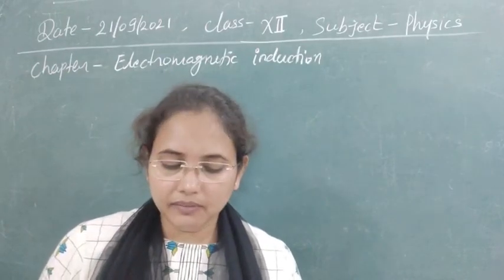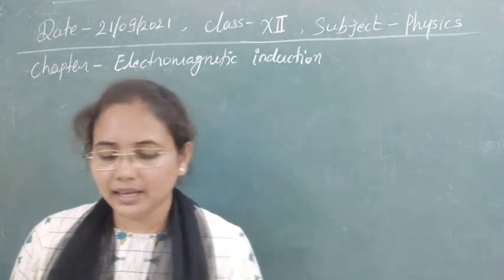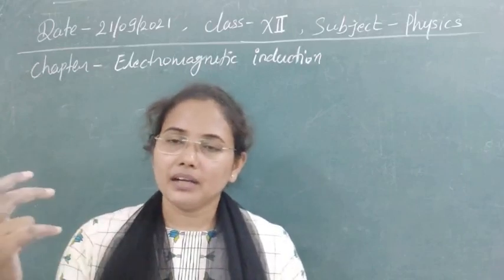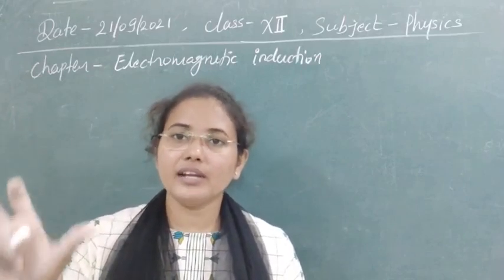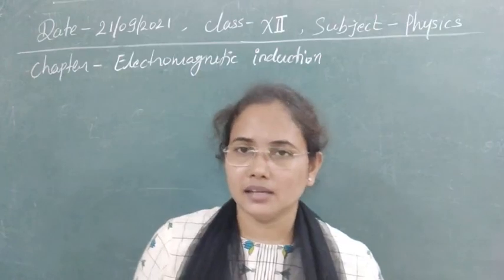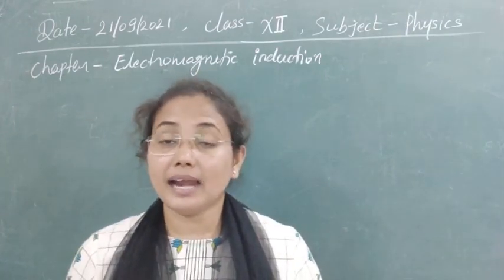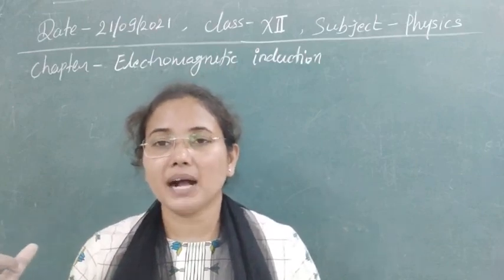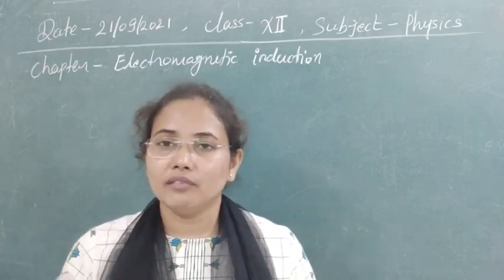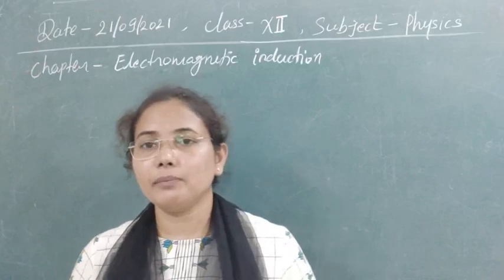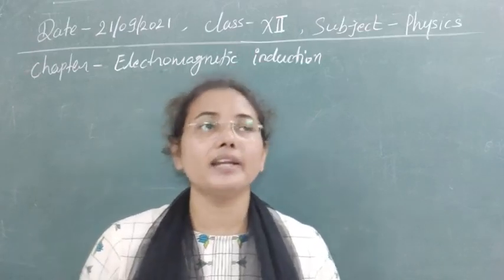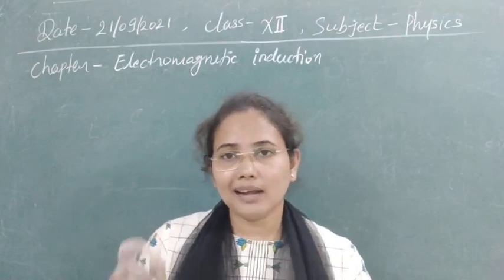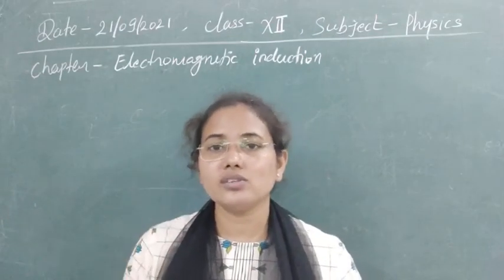So whenever we move the coil, then obviously due to the movement in the galvanometer, because in a galvanometer we are using magnets, a magnetic field is present. Due to the movement of the coil, the magnetic field lines passing through the coil will change, flux will change, and induced EMF will be produced, and due to the resistance of the coil, induced current will be produced. This is the reason the galvanometer detects that current and is deflected.